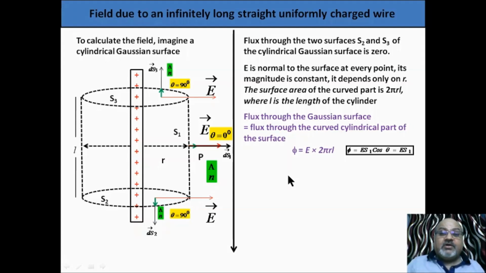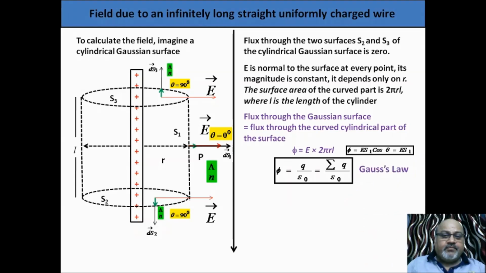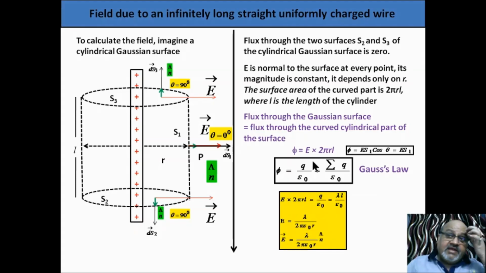Till now we have not applied the Gauss law. Let us apply. Remember why we are getting phi equal to E into 2 pi RL because of this. Now this is Gauss law: phi is equal to Q by epsilon naught, or summation Q by epsilon naught. This is the mathematical statement of Gauss law. We have applied it now. Phi is E into 2 pi RL on the left hand side, equal to Q by epsilon naught. And what is Q? The total charge on this length.